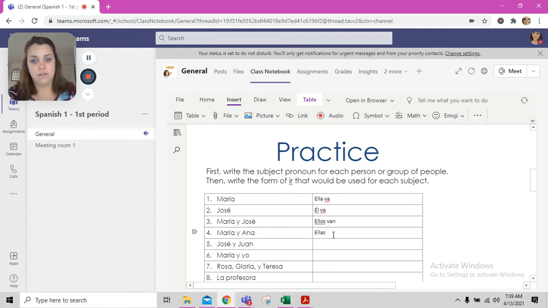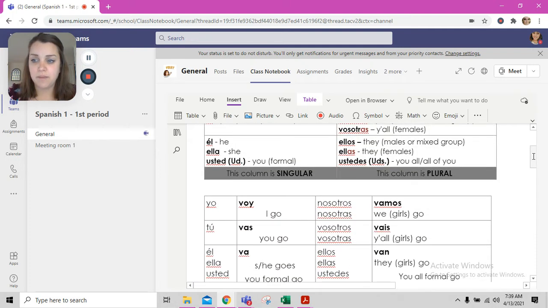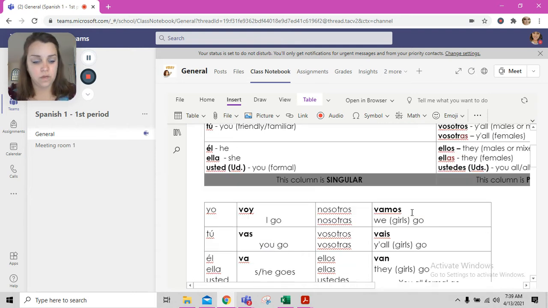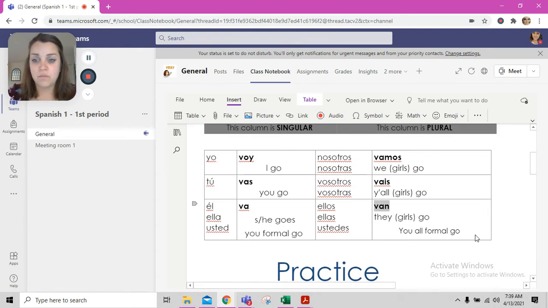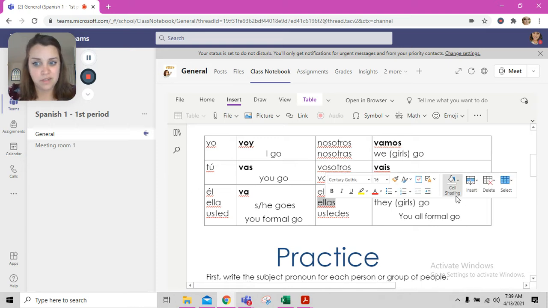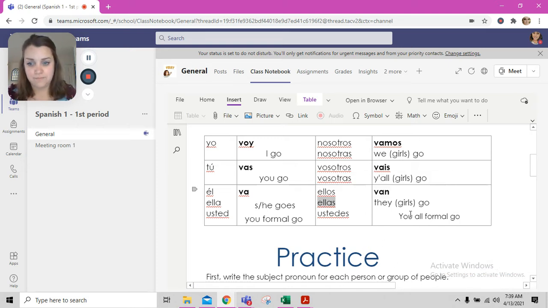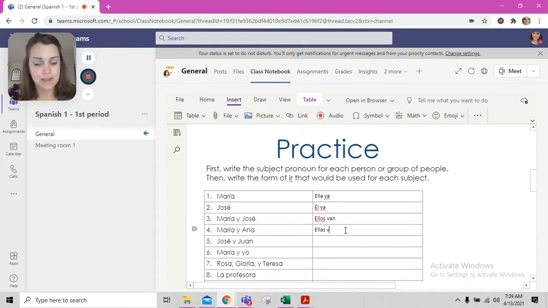ELLAS. And then we need to choose the same verb from the same box. We used this lower right-hand box, so we're going to use the same one for the verb. So we're going to say van. And you can see here, the subject pronouns are listed there too. All right, so we're going to say ellas van.